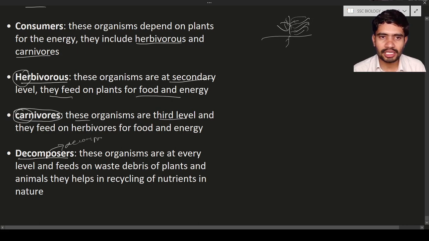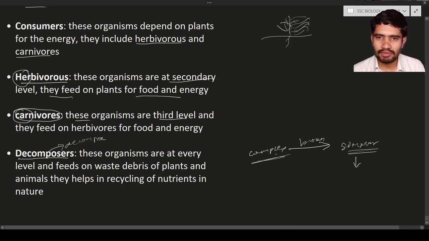What is meant by decompose? Decompose means complex material is broken down into simpler material. So these are decomposition or decomposers. By this process, by the conversion of complex materials into simpler materials, they are recycling. So that is nothing but nutrients.